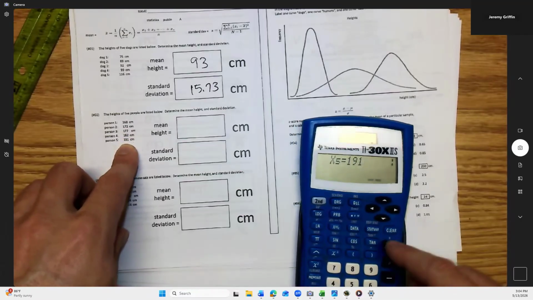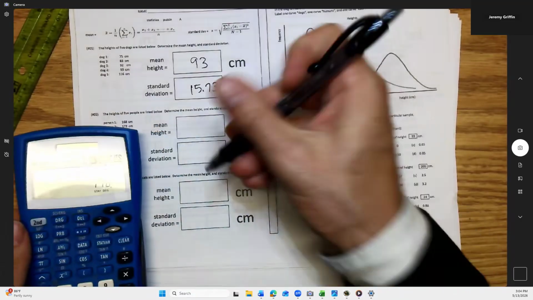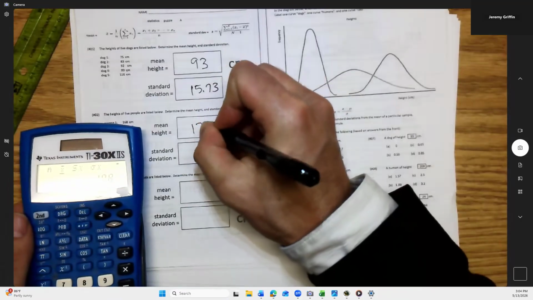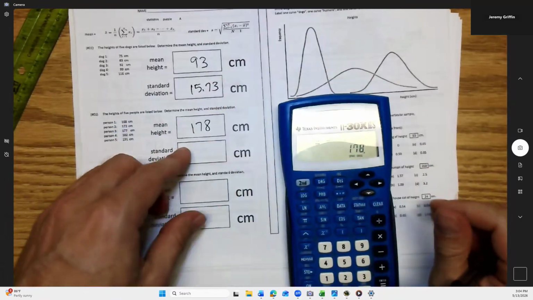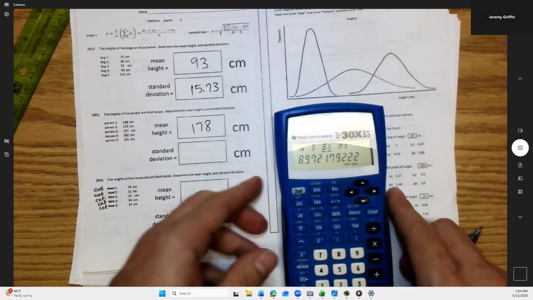Okay, so got that. I go back to stat var. Yep, I have 5 people. Scroll to the right. Average height is this many centimeters. Yes, that looks approximately correct. It's kind of in the middle of all those values. That was right. I can believe that. Scroll to the right again.